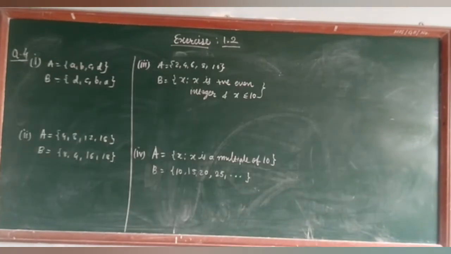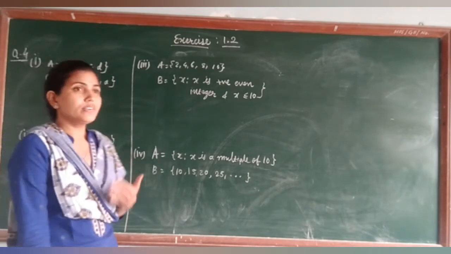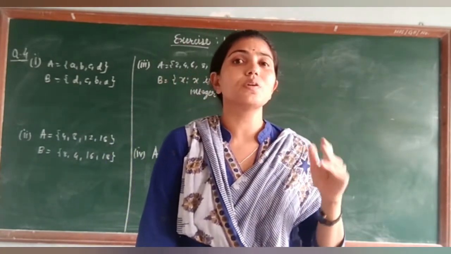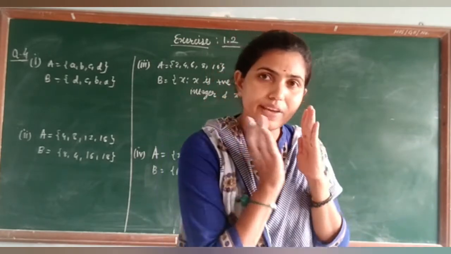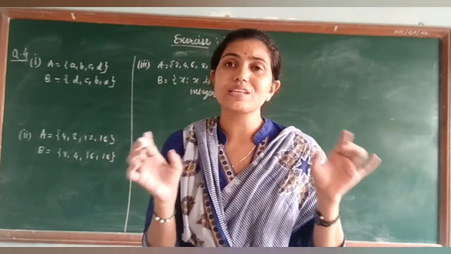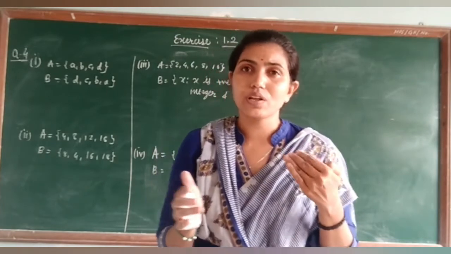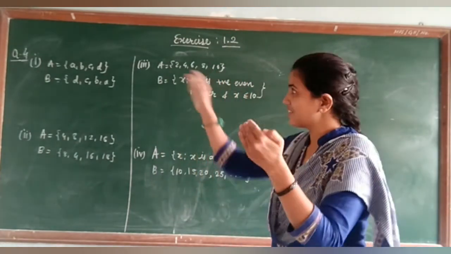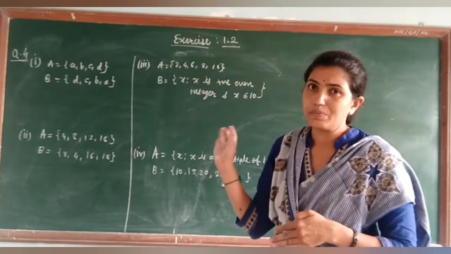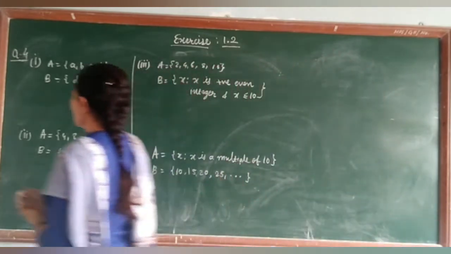So students, question number 1. तो यहाँ पे आपके पास क्या है, सेट A and B is given. हमें क्या बताना है, ये सेट A and B equal हैं या नॉट. तो इक्वल की डेफिनेशन क्या है हमारे पास, the sets A and B are said to be equal if all the elements of set B are the elements of set A. और we can say A के और B के जो एलिमेंट होंगे सारे ही इक्वल होंगे. Okay, with the corresponding. ऐसा नहीं है कि सारे A, if A is there then A should be in B also. If b is in B then small b should be in the set B.